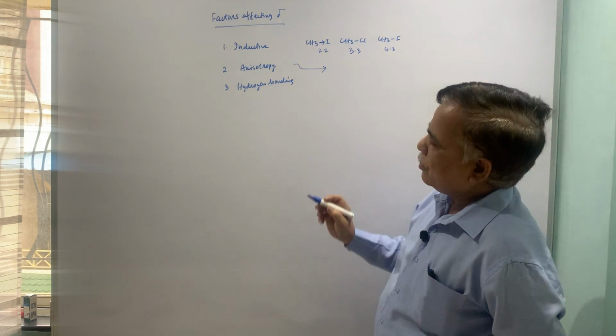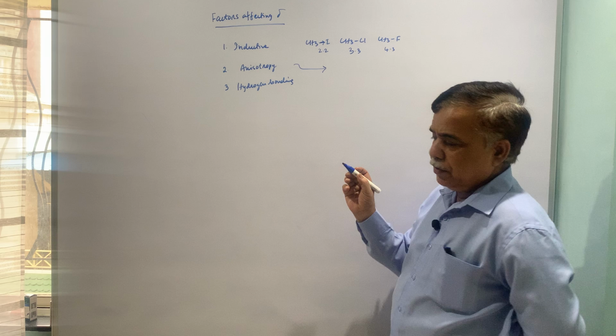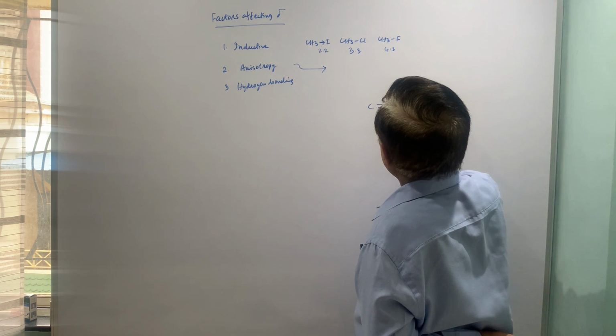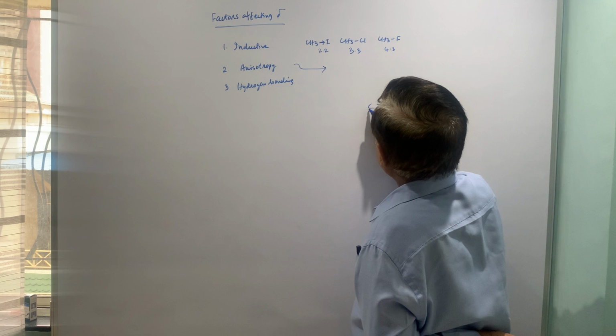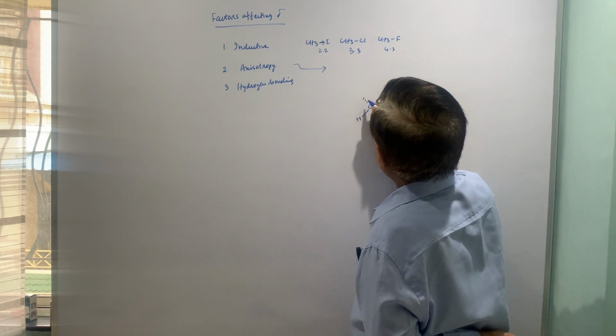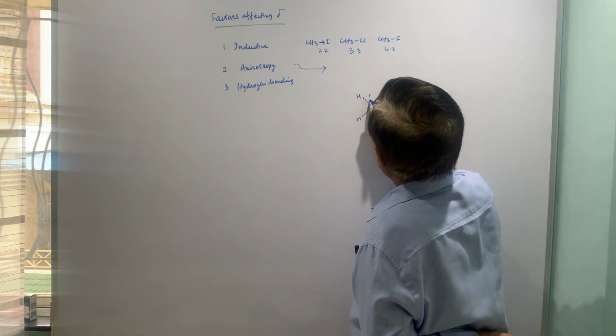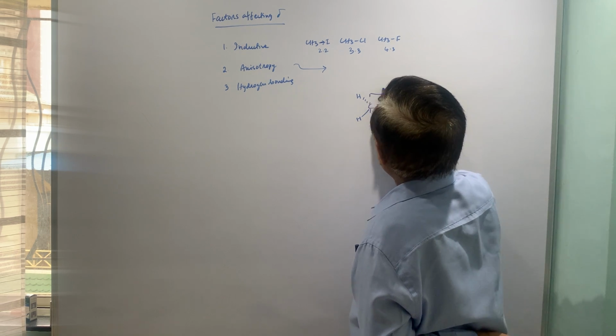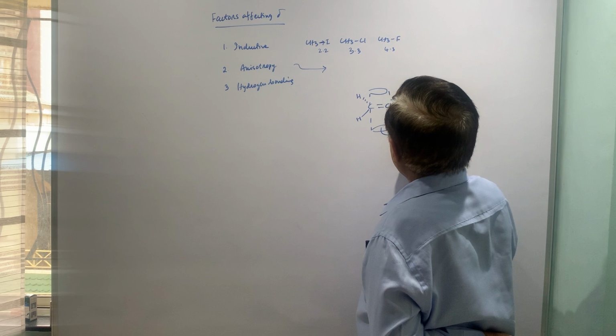Anisotropy, there are quite a few examples. Let me put the example of alkenes. This olefin, now this central region creates its own region. Now this is shielding region.